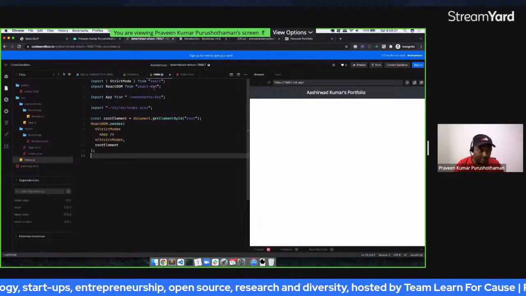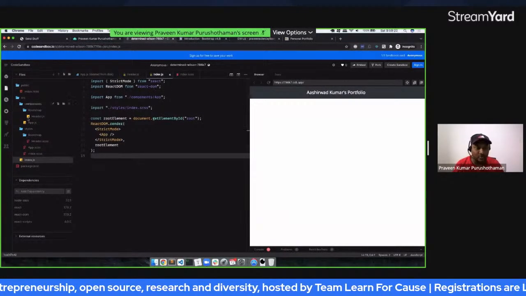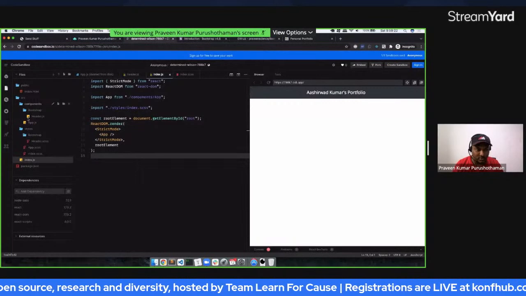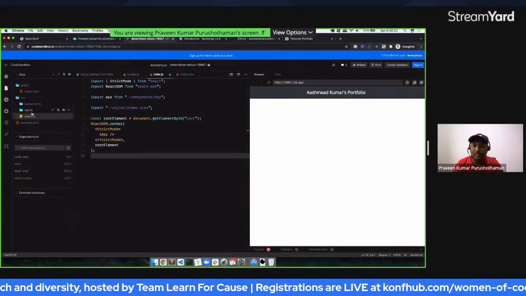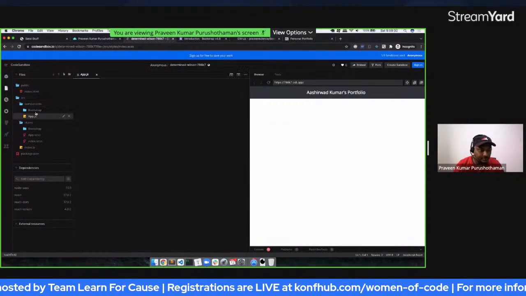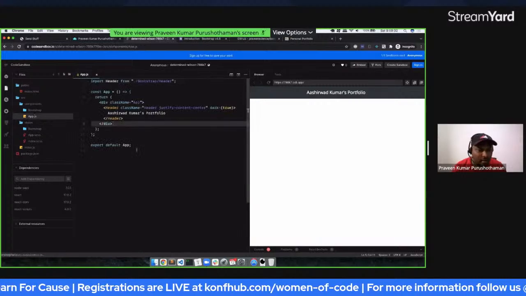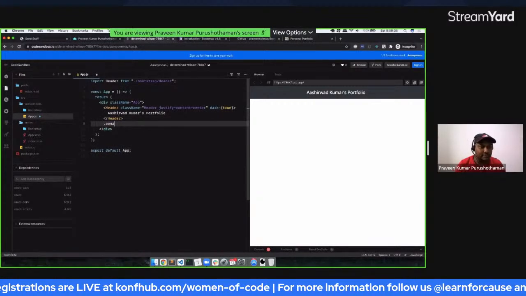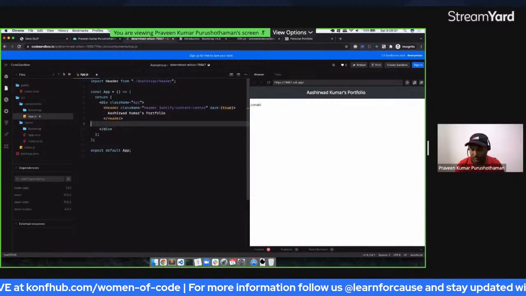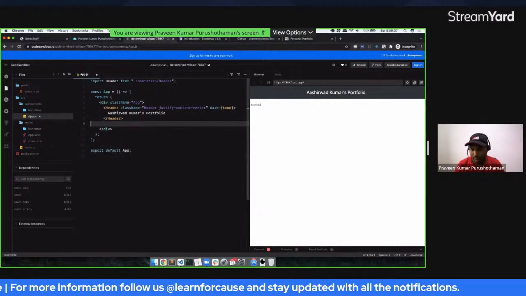Okay. So we need to also look into how we are splitting the data here. So if we go back to our header or app, now we have the container here. Inside this, we will put a row, and let's have two columns.